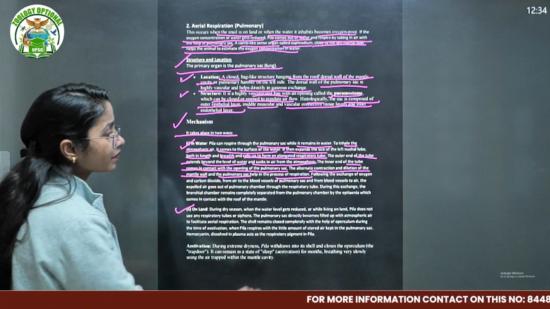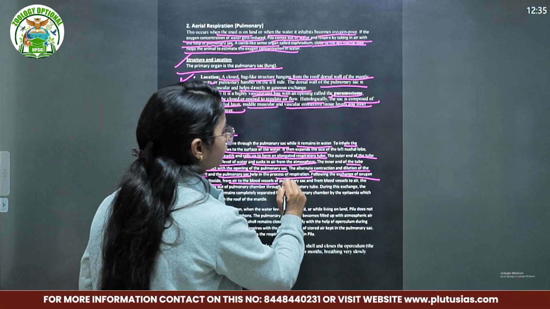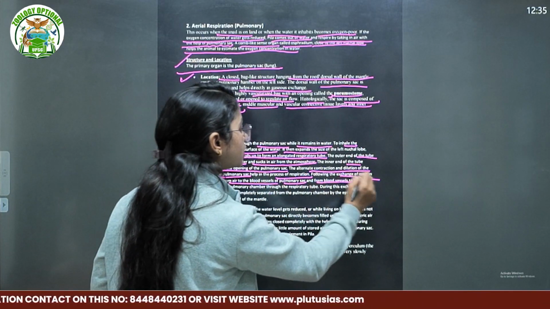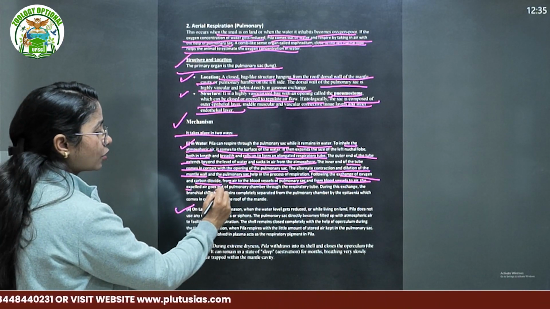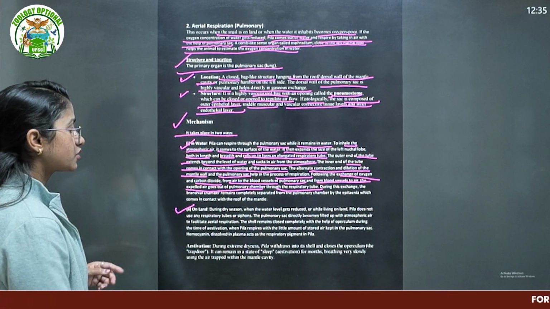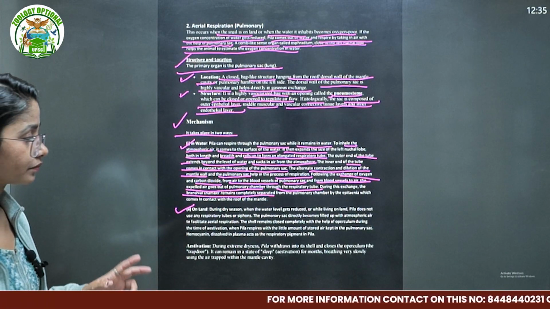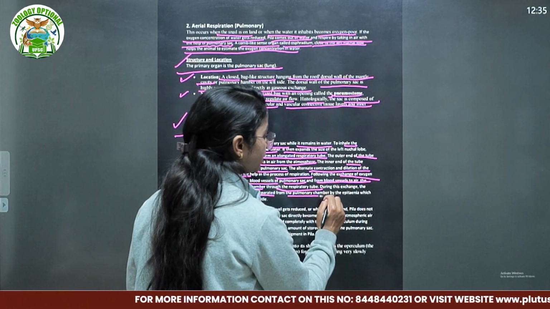Following the exchange of oxygen and carbon dioxide from air to the blood vessels of the pulmonary sac and from blood vessels to the air, the expelled air goes out of the pulmonary chamber through the respiratory tube. During the exchange, the branchial chamber remains completely separated from the pulmonary chamber.